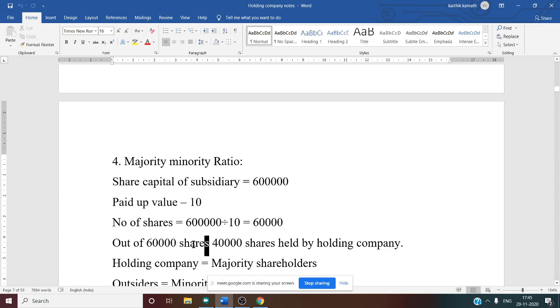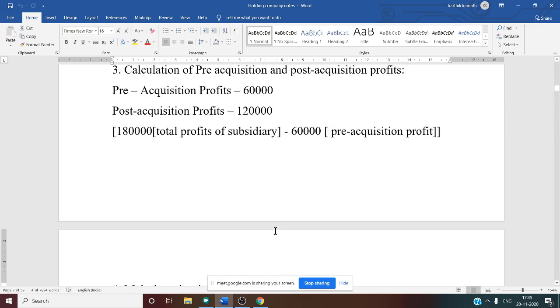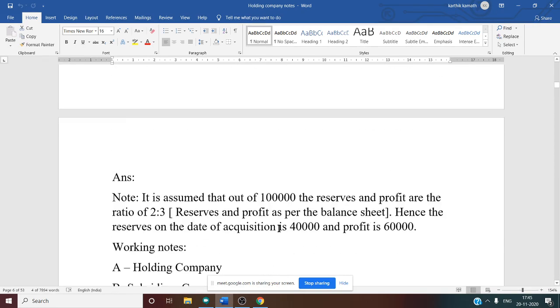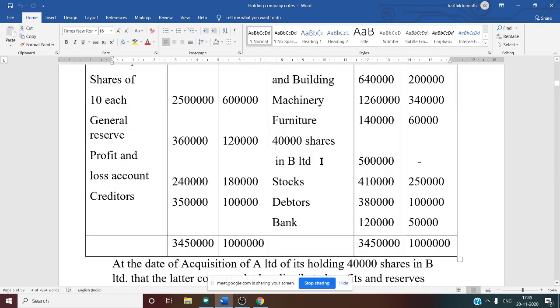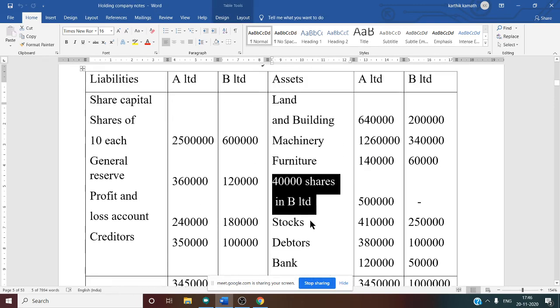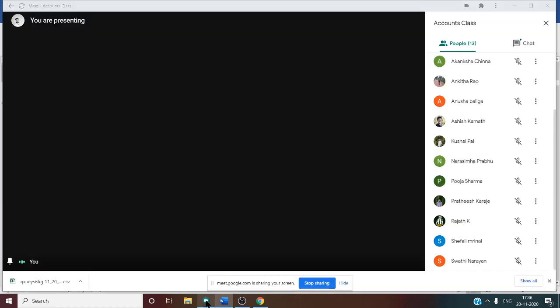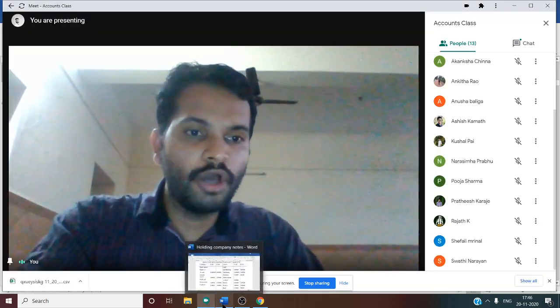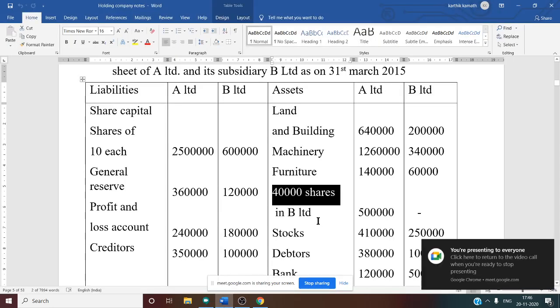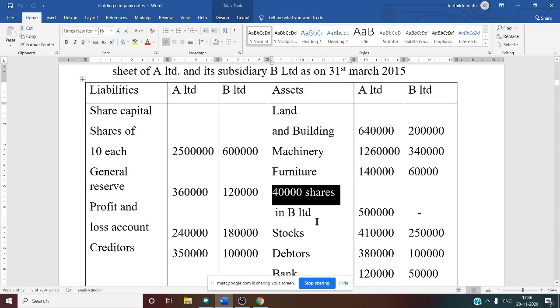Now out of this 60,000 shares, if you see once again in the balance sheet, 40,000 shares are of A Limited. That is 40,000 shares in B Limited. A Limited has invested. That means what? Here 40,000 shares belong to the holding company. Out of 60,000 shares, 40,000 shares belong to the holding company. So holding company is equal to majority.